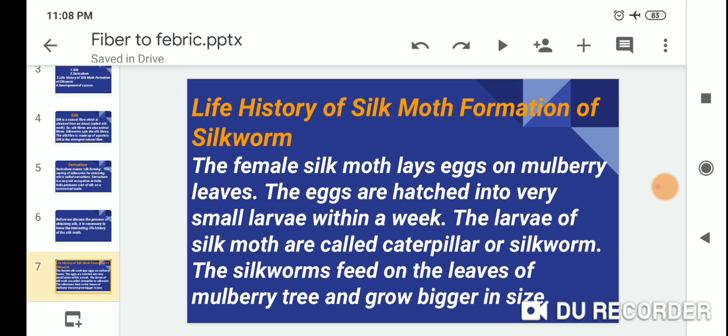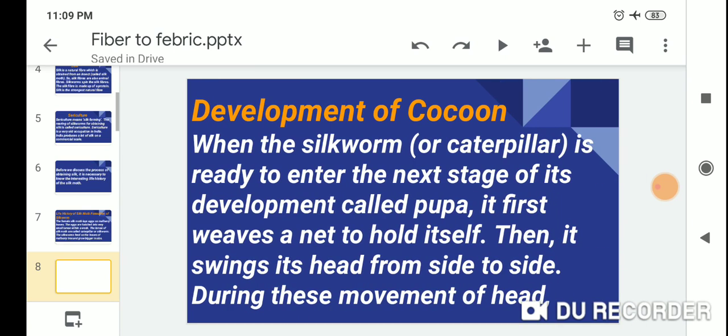The eggs hatch into very small larvae within a week. The larvae of the silk moth are called caterpillars or silkworms. The silkworm feeds on the leaves of the mulberry tree and grows bigger in size.